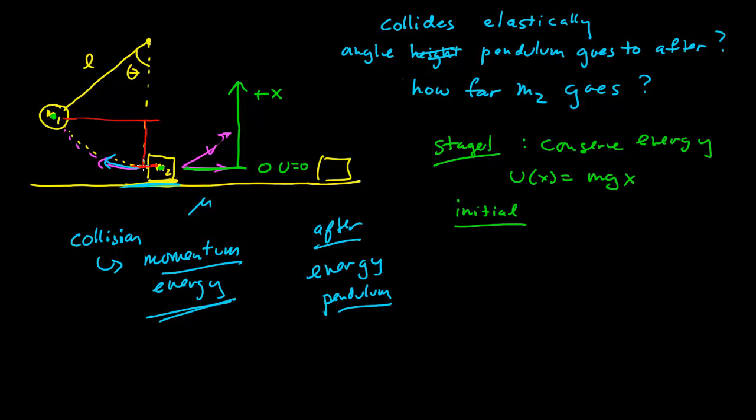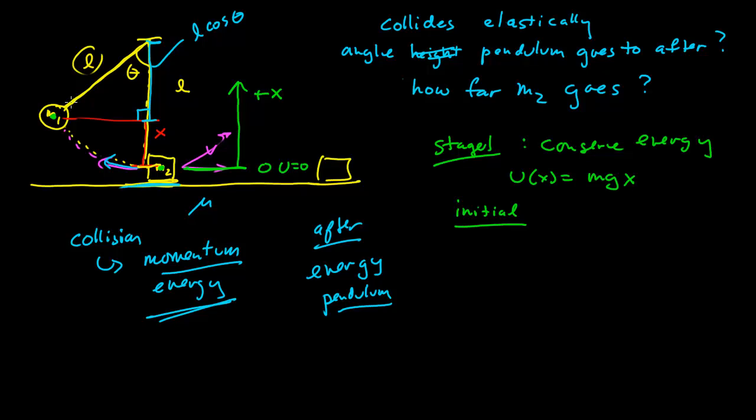So that's this red height here. This is the distance that the object is above the zero of potential energy. Well, what is that? We know that this whole distance here is L. And we know that this blue distance here is L cosine theta. That's just using trigonometry because we know this length here is also L.